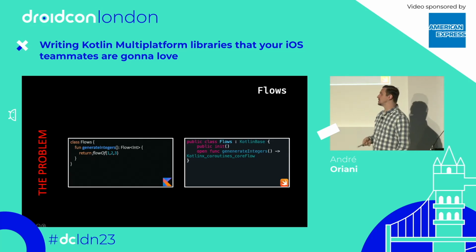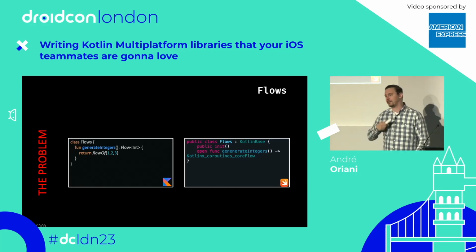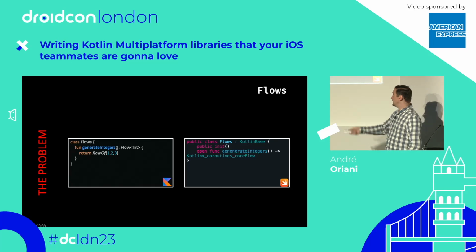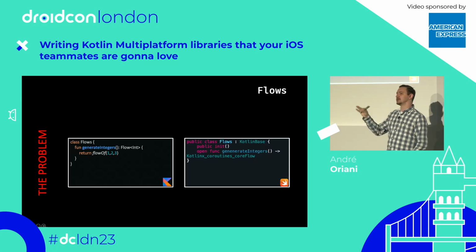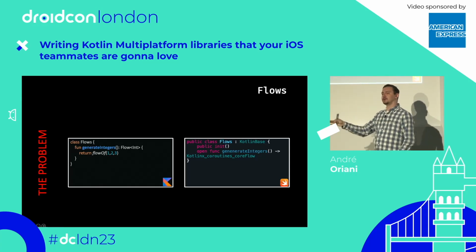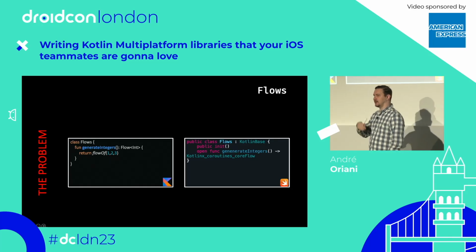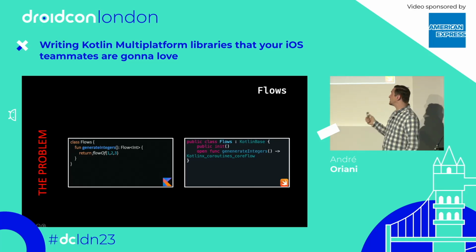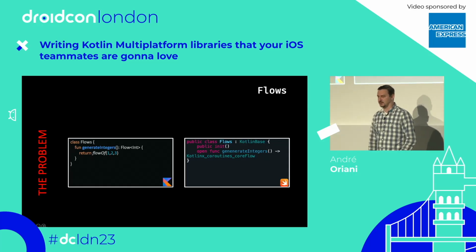So the solution is actually complicated because it requires you to write some Kotlin code that will wrap your flows and your suspend functions. And on the Swift side, you're going to have to write some code that will create this connection between the Kotlin coroutine and the Swift task. But fortunately, there are people that already work on this and develop libraries. One of the libraries is SKIE by TouchLab. And the other library is KMP-NativeCoroutines that I'm going to talk about here. And KMP-NativeCoroutines recently received a grant from the Kotlin Foundation.